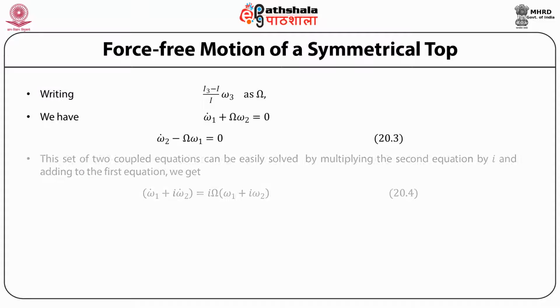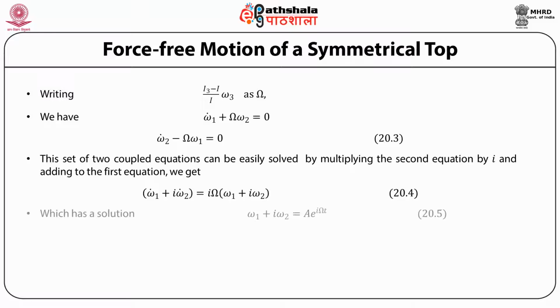Now you can see that this is a set of two coupled equations, which can be easily solved, as we have done earlier, by multiplying the second equation by i and adding it to the first equation. Then we get an equation in ω1 + i ω2. The solution of this equation is ω1 + i ω2 = A e^(iΩt).